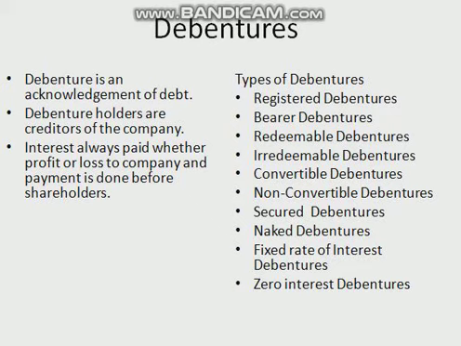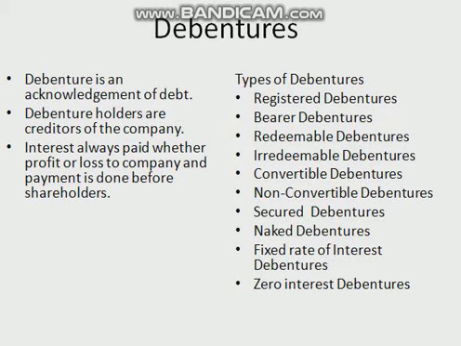A company can issue various kinds of debentures with different rights, like, firstly, on the basis of ownership. On the basis of ownership, there are two types of debentures: registered debentures and bearer debentures.